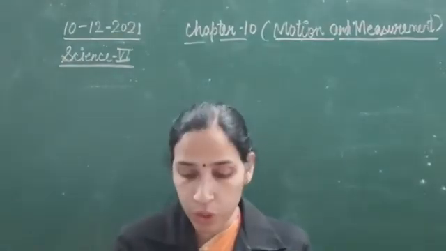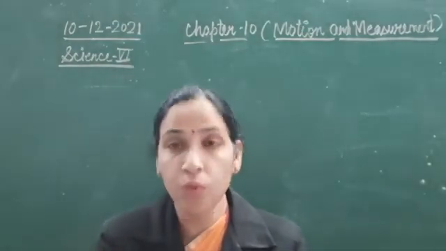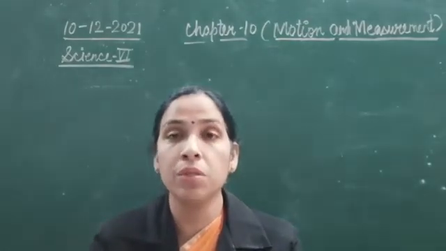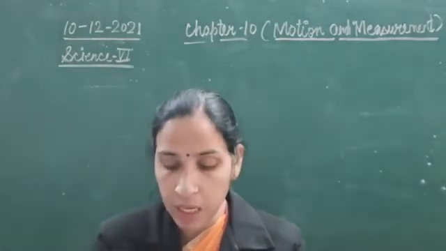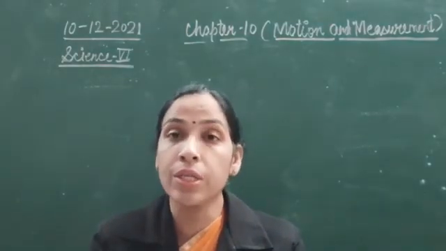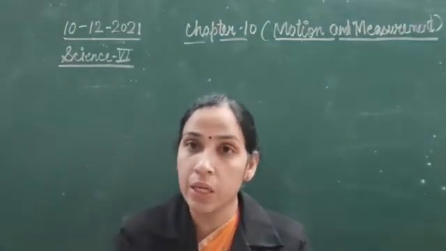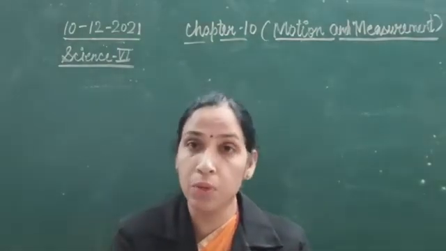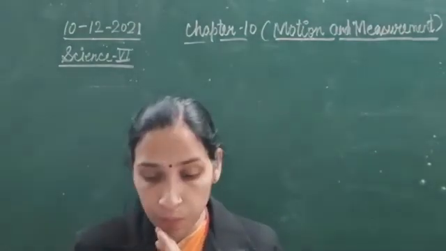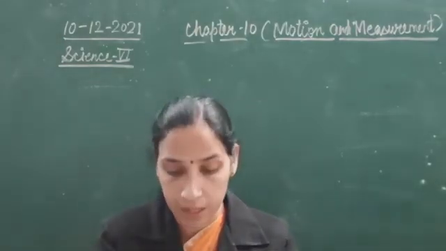Then what do we have, certain questions which you can go through. Which of the following types of motion is not exhibited by the earth moving around the sun? A, circular motion, B, rotational motion, C, rectilinear motion, and D, periodic motion. Just now I have told you that the earth exhibits three types of motion, that is circular motion, rotational motion and periodic motion. Why the earth exhibits three types of motion, that also I have explained. Then rectilinear motion is not exhibited by the earth.